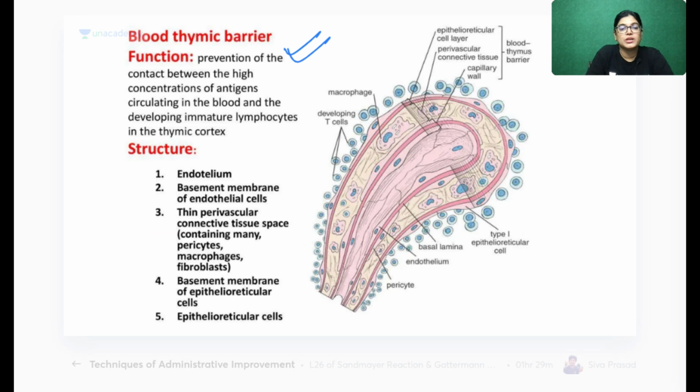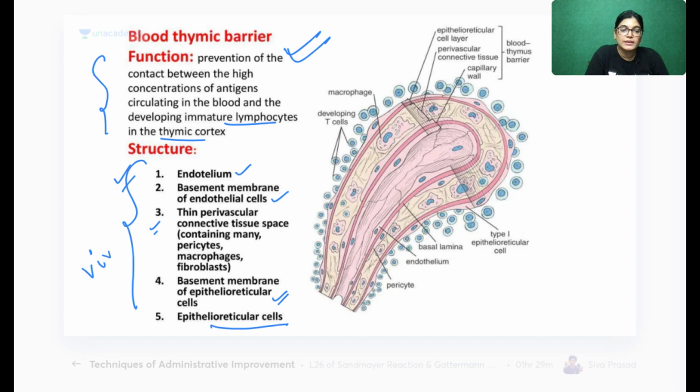See here, the function of blood thymic barrier, you can write this also. It is preventing the circulating antigen from acting on immature lymphocytes. So the function is that the blood thymic barrier prevents interaction of the antigen with the developing, immature T lymphocyte. The structures forming the blood thymic barrier are the endothelium, basement membrane of the endothelium, perivascular connective tissue, basement membrane of epithelio-reticular cells and epithelio-reticular cells. So this is very, very important.